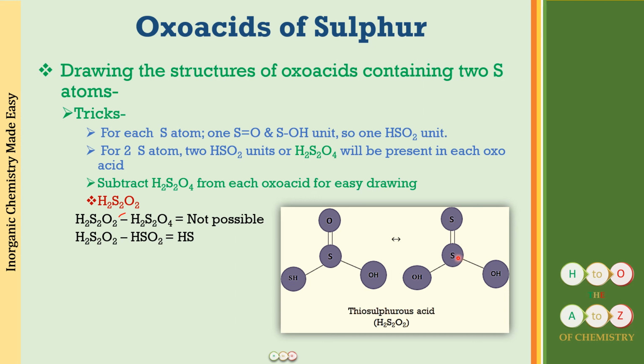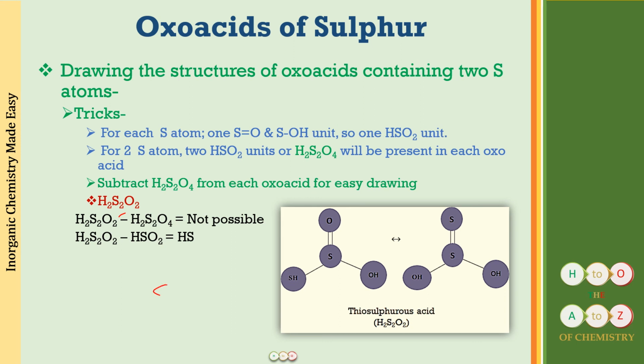Now what is the structure here that you are seeing? Here what you are seeing is, instead of this double bonded oxygen, we have made the double bond with sulfur, and instead of the sulfur bond over here as the sulfur SH, we have this as the sulfur OH. So this is also having the same formula as this structure, and these two, they are resonating structures. Okay, how are they resonating structures? They are resonating structures because, let me just show you that also.